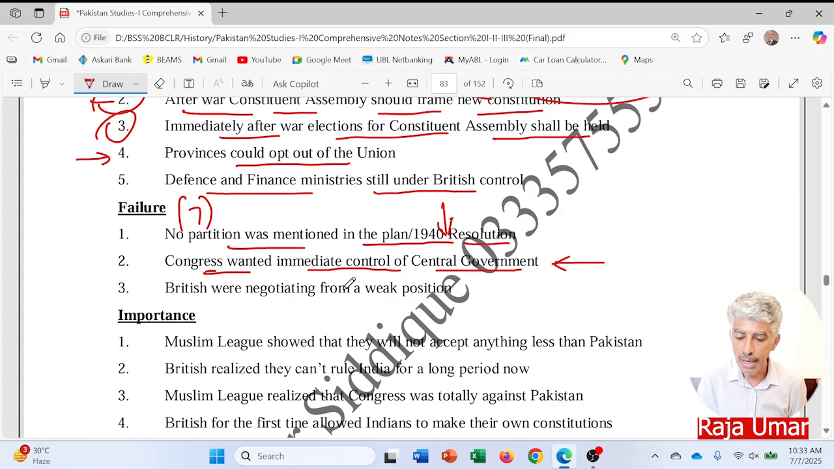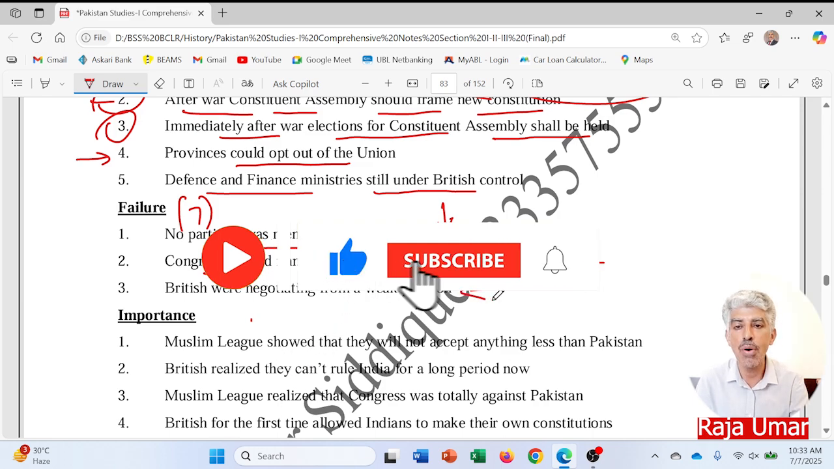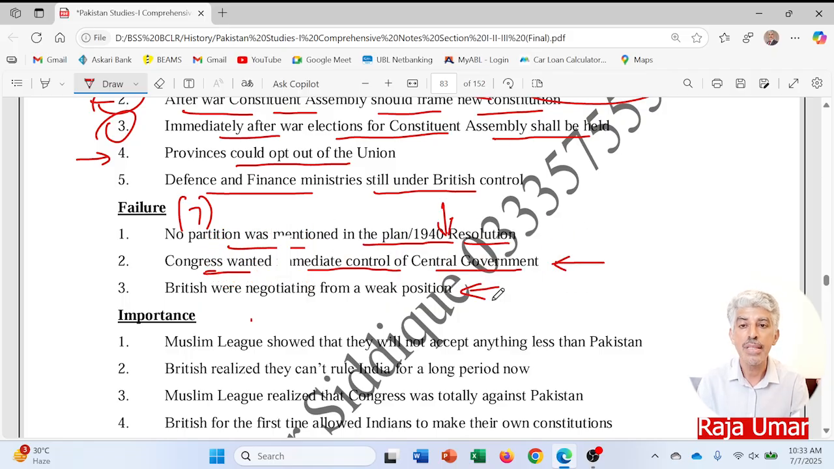So the British were negotiating from a weak position as they were in the war. They were under pressure, they were depressed, and that's why they could not present workable proposals in the subcontinent. They were just trying to give the Muslims and the Hindus a sort of sweet pill to have the solution of the issue after the war, but that was rejected both by the Muslim League and the Indian National Congress.